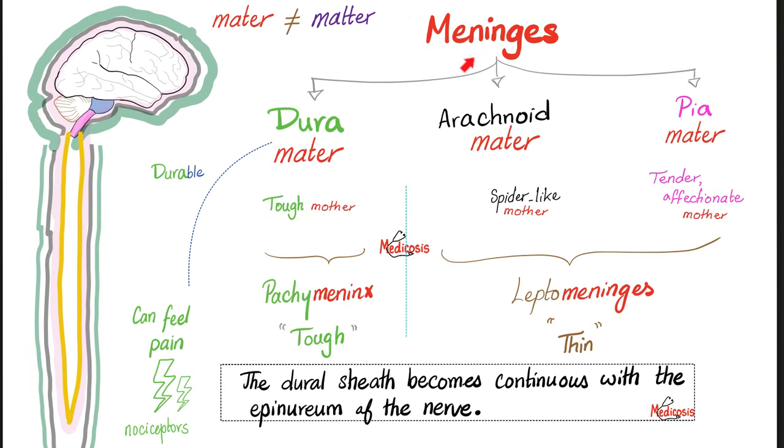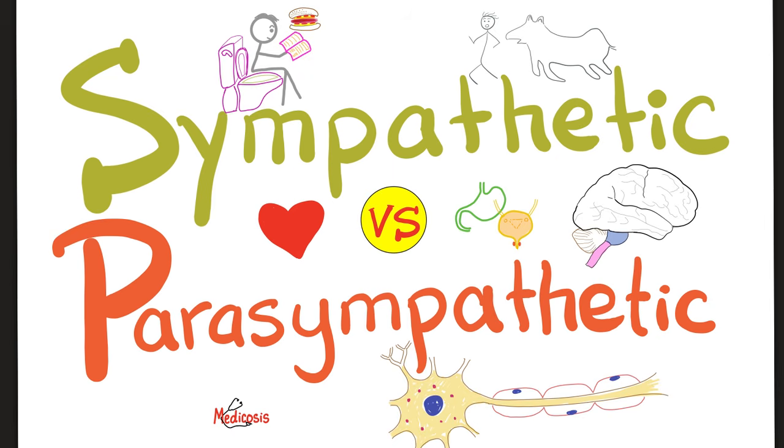And that's why when you have meningitis, you suffer from photophobia, fear of light, because the same meninges that cover the brain also cover the optic nerve and the eye. Something that your mediocre professor will never tell you. In the next video in this playlist, you'll learn about the sympathetic and the parasympathetic nervous systems.